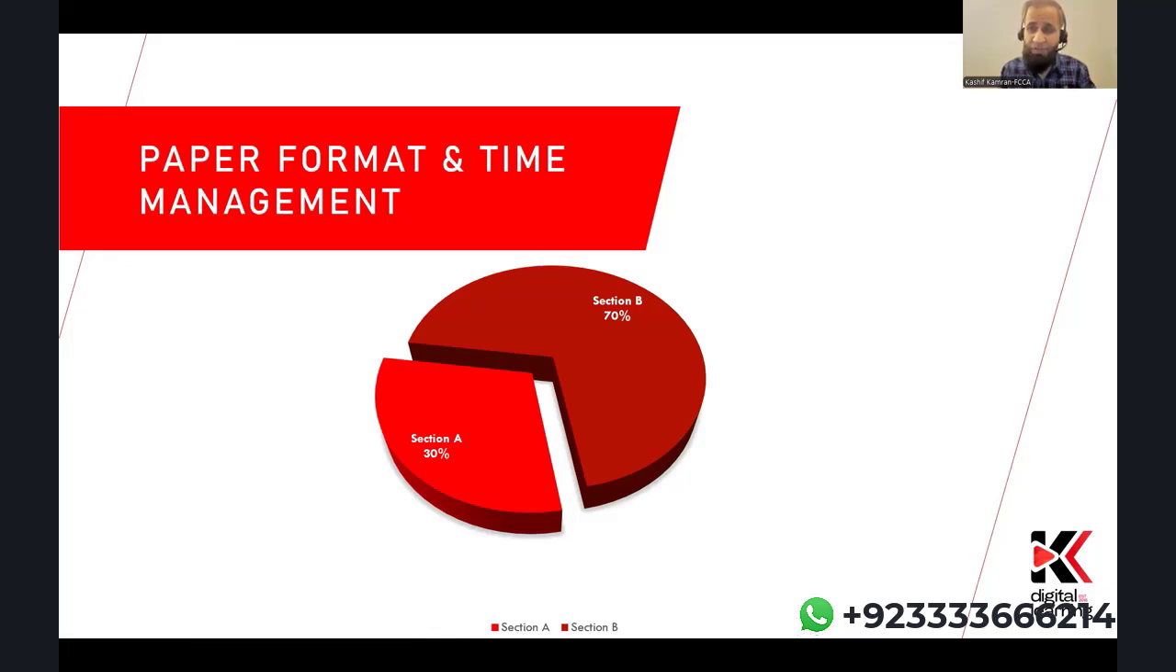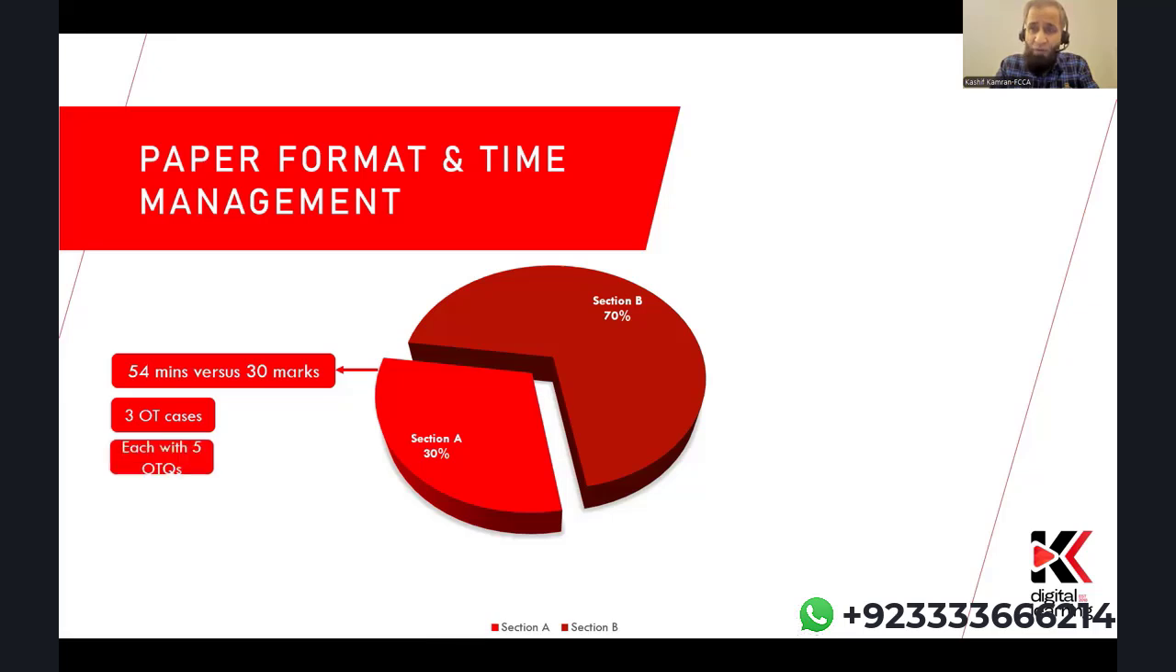Let's see the difference between the 2 sections. You have a total time of 180 minutes. So for the 30% paper, you will allocate 54 minutes to Section A in terms of time management. There are 3 OT cases in Section A, and each OT case consists of 5 OT questions. You will read through the OT case, and followed by that case, you will have 5 OT questions.